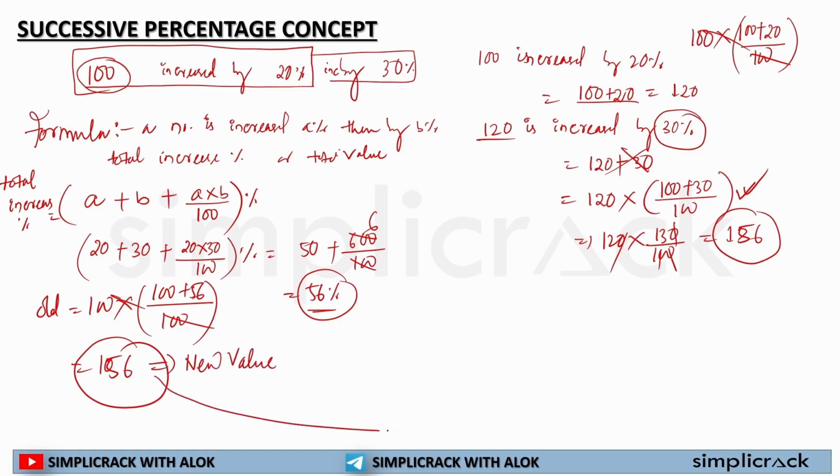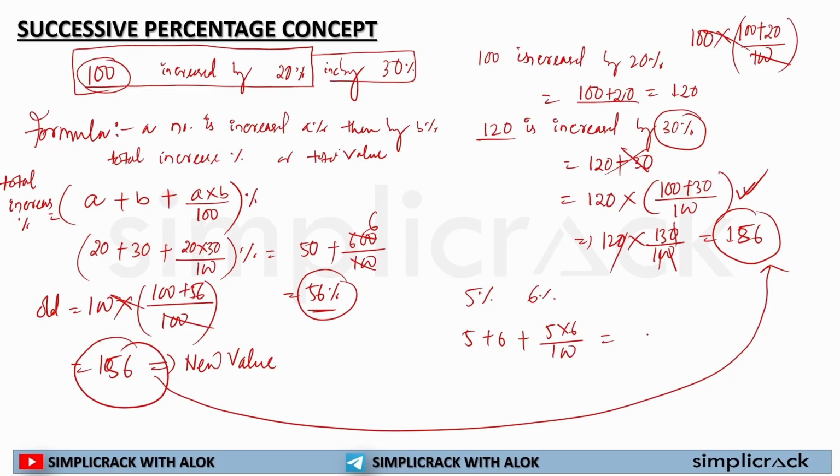See how we calculated the same solution without multiplying n number of things. If something is given like this, a number is increased 5% first, then 6%, what is the total increase? You can write 5 plus 6 plus 5 into 6 divided by 100, which is 11 plus 30 by 100, and 30 by 100 is 0.3. 11 plus 0.3 is equal to 11.3%. So total increase is 11.3%. Okay, I hope you got the idea. Let's solve one more question.